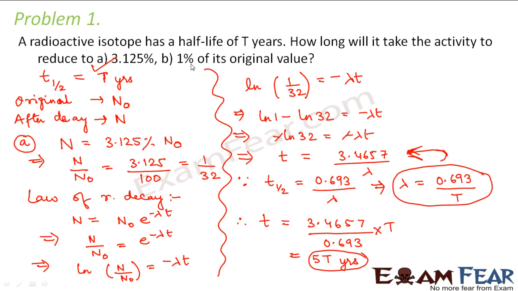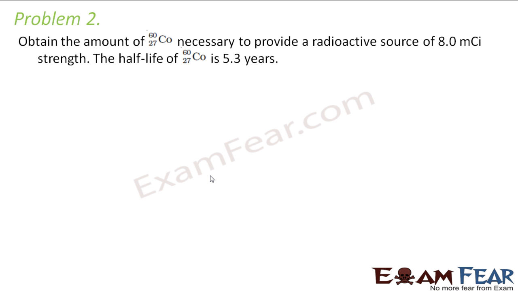Now similarly, in the second part it says that the percentage should be 1%. That means in the second part N divided by N0 will be equal to 1 by 100. So that is the only difference that will be there. Otherwise everything will remain the same. So I leave the second part for you to solve so that you can also have practice on how to solve such questions. So now let us go ahead and look at the next problem.